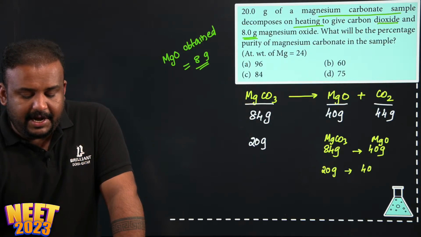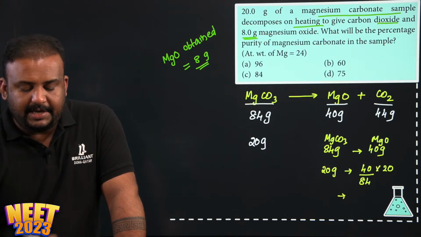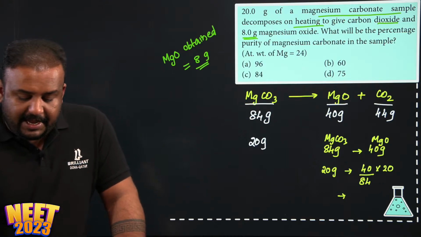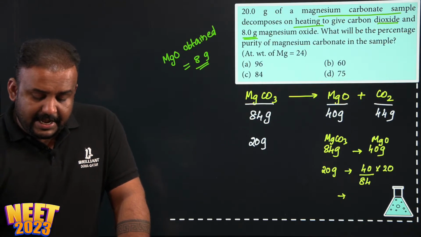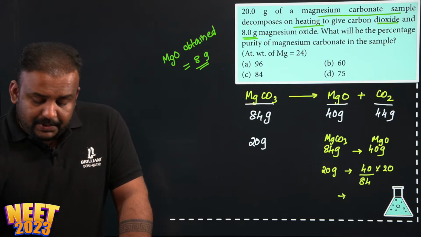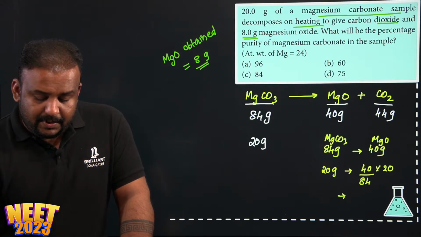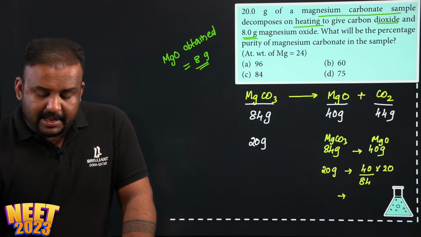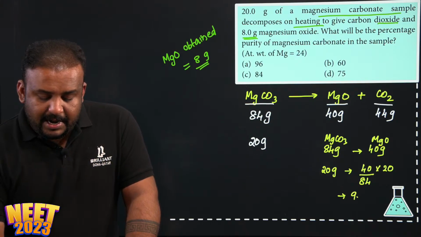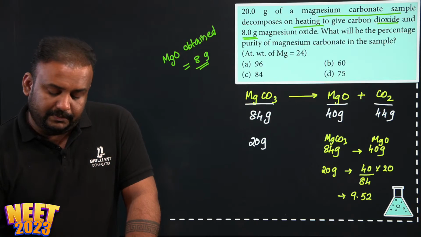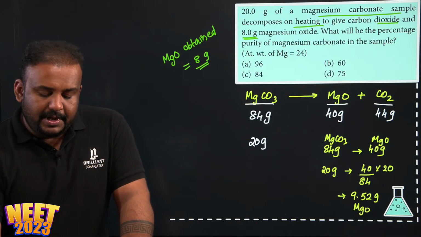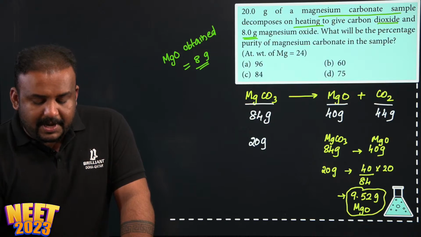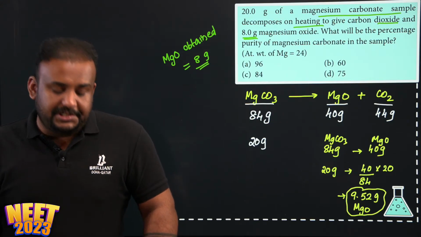That will be 40 divided by 84 into 20, correct? This is the amount of magnesium oxide which is supposed to come. So that will be 800 divided by 84, which comes around 9.52. This much gram of MgO is what is to come from this decomposition.